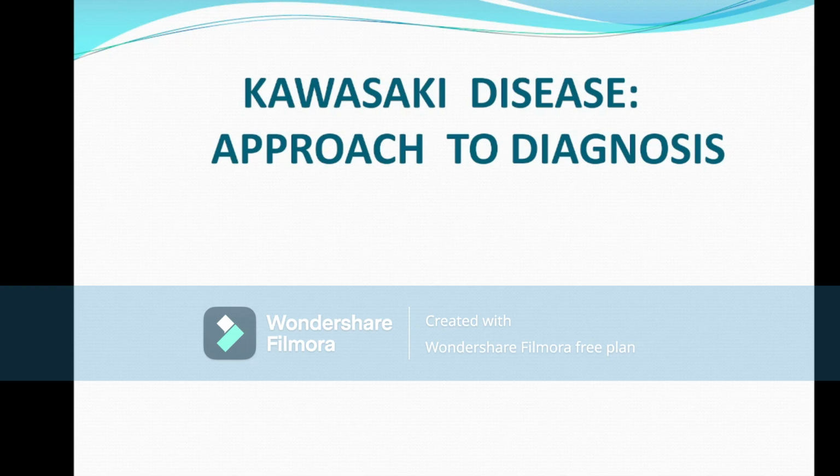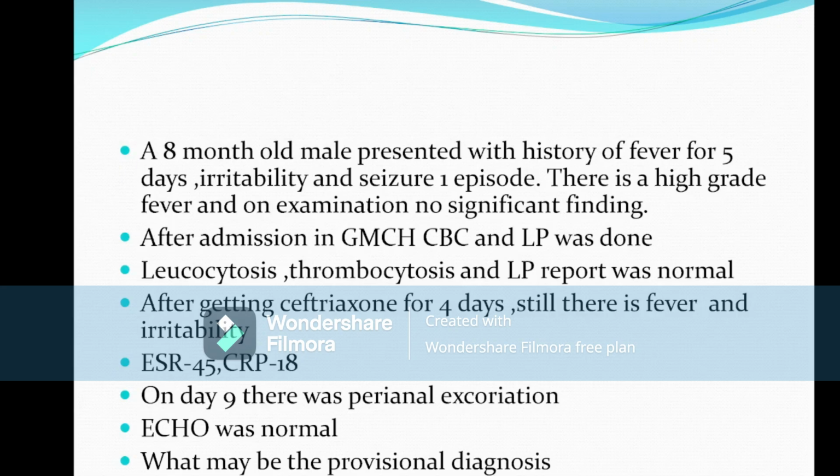And this disease is also very important for clinical practice because we frequently miss it. If we miss this disease, the child may suffer from coronary artery aneurysm, which may lead to sudden death due to coronary aneurysm rupture. So please pay attention to this disease because it is very important for examination purposes and also for day-to-day practice.